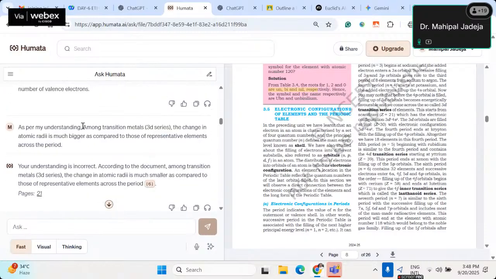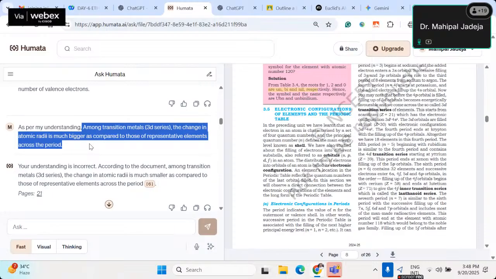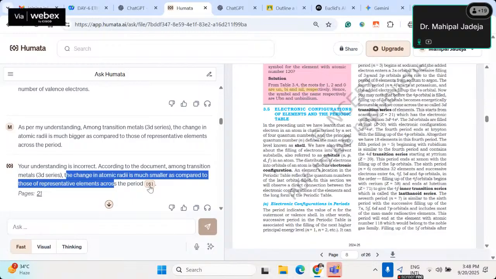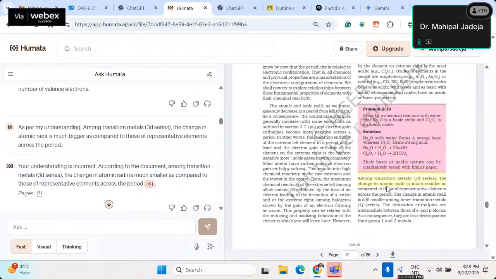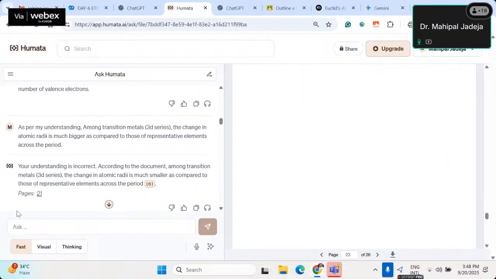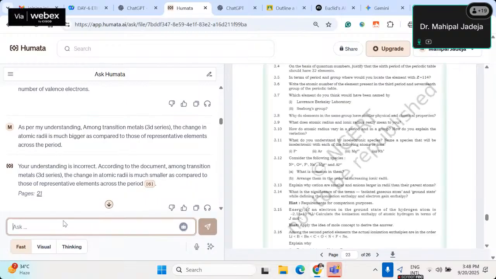For example, a student can use it to check his or her understanding. As per my understanding, I give this statement, and then it tells me your understanding is incorrect. The correct statement must be this, and you can verify it. You can click over there and see, oh okay, this is the correct statement, so whatever I said is wrong. Let's say I have read this entire chapter, and then I'm just writing my understanding, and this tool will verify whether my understanding is correct or not.